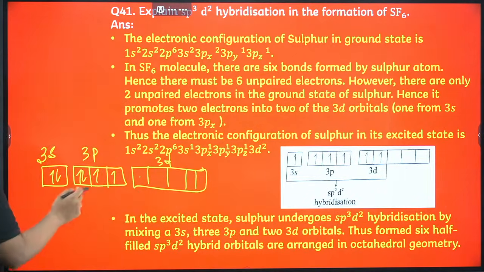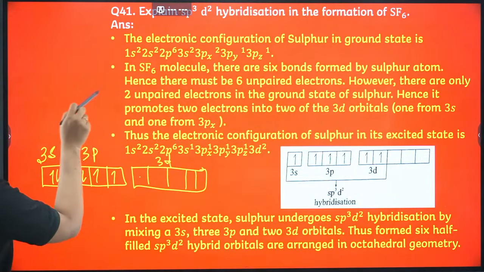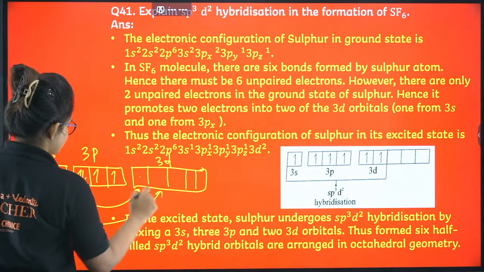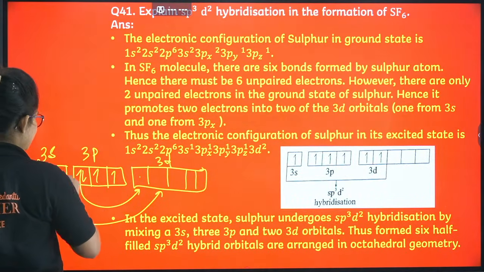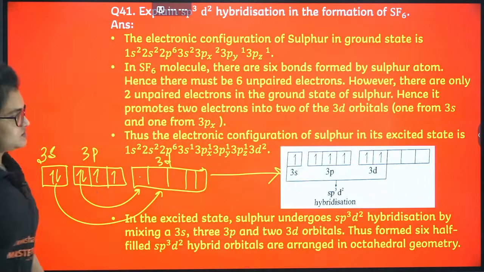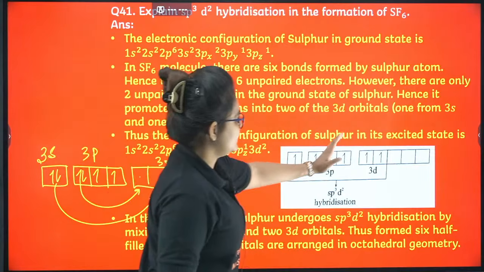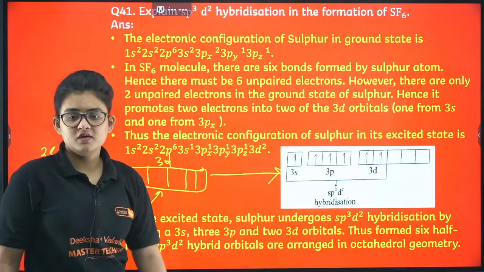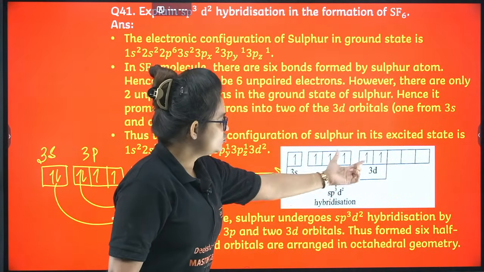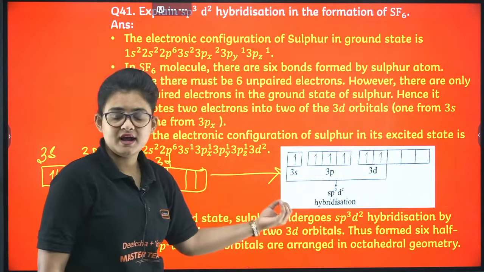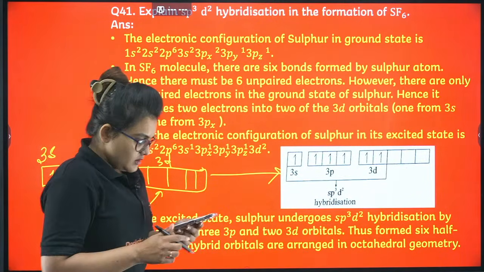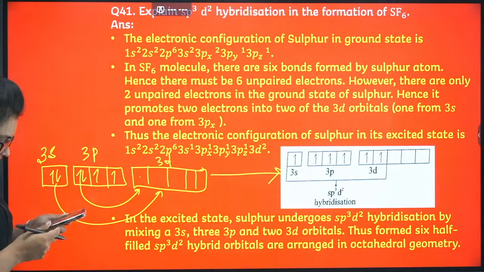Whenever it pairs up with fluorine, unpairing of electrons takes place. One electron from p comes to d, and another electron from s comes to d. It becomes like this. Now all the orbitals pair up with fluorine. Thus the 3s, 3p and 3d orbitals get combined and make the hybrid orbital sp3d2. I guess it's clear to you.